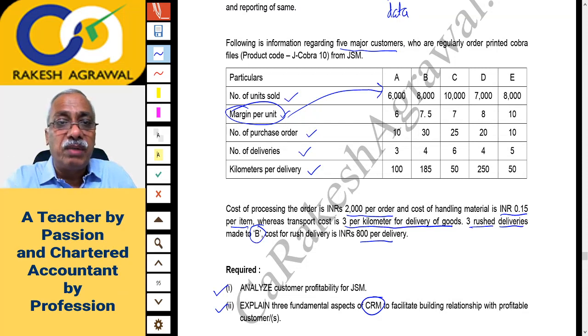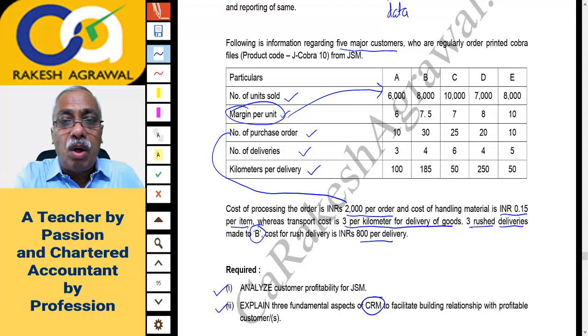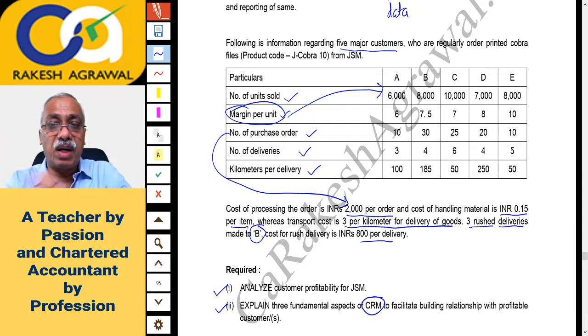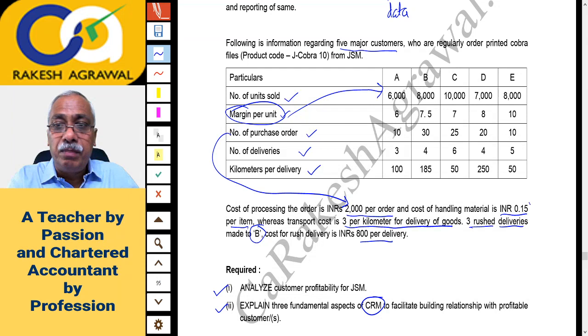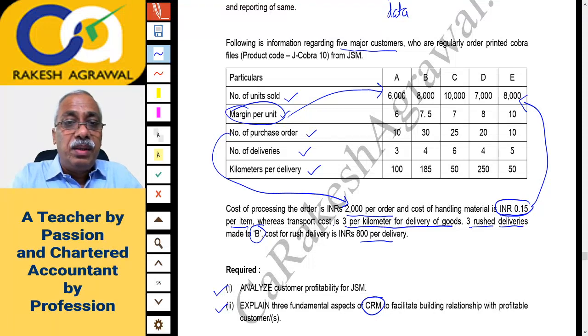Now in remaining cost, what we'll have to do? See, this number of purchase orders multiplied by ordering cost per order. So 2000 rupees per order into number of orders you will multiply and you will write it down. Then second cost is material handling 0.15 per item. So 0.15 per item into number of items you will multiply. So this cost you will get. Then transport cost is 3 per kilometer.